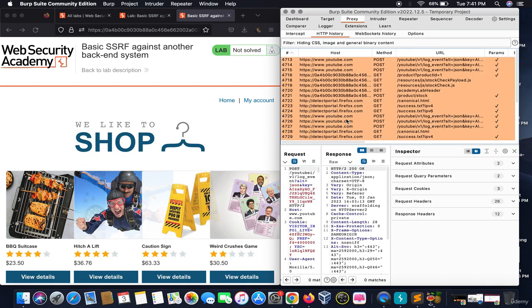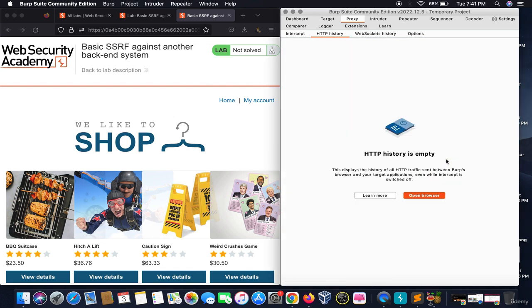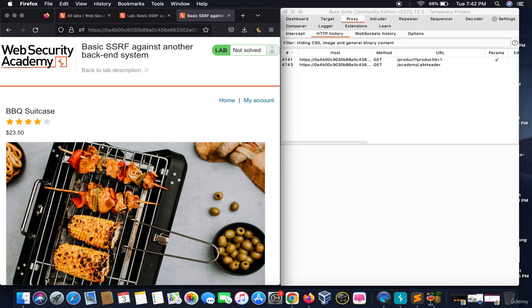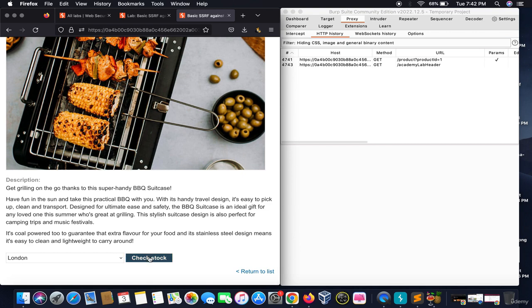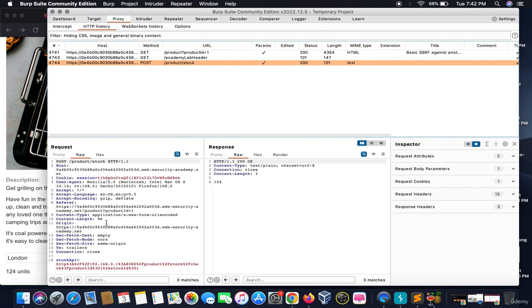So what we will do is we will clear the HTTP history out here. We'll clear the history, right? And we see a variety of products out here. We will click on view details. Once we click on the view details, we will scroll down and see there is a check stock functionality. We will click on it and we can see there is a parameter known as stock API.